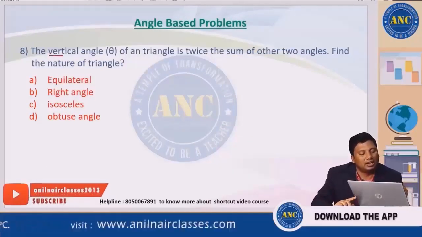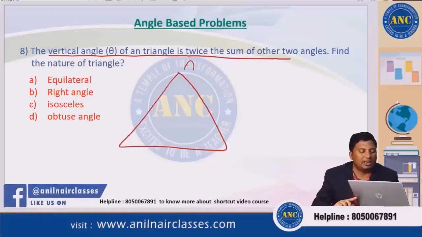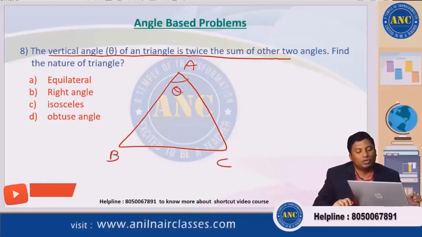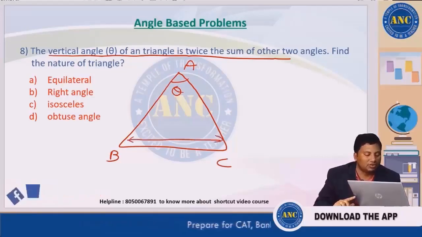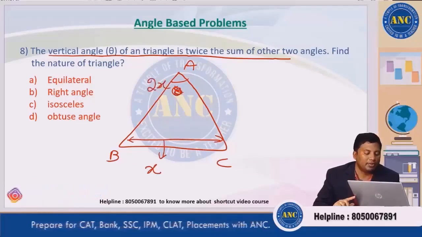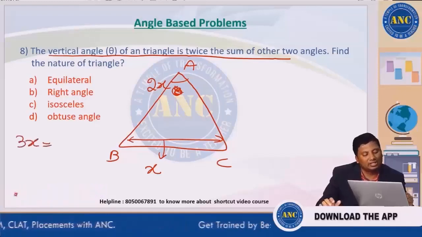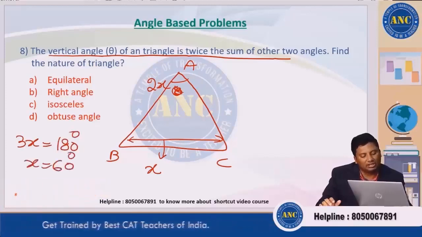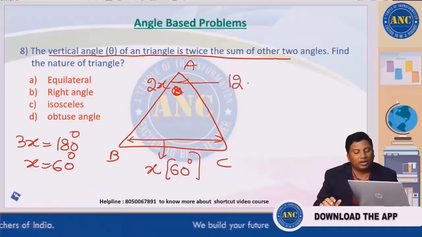Seventh one, a question based on an isosceles triangle. Now he is telling there is a triangle. Let me take the triangle as ABC. The vertical angle theta is twice the sum of the other two angles. If the sum of these two angles is x, this will become 2x. So 2x plus x is 3x. 3x is equivalent to 180, so x is 60 degrees. That means this angle will become 120 degrees.